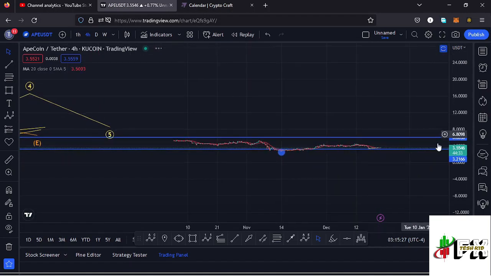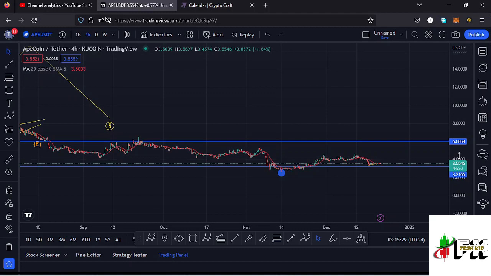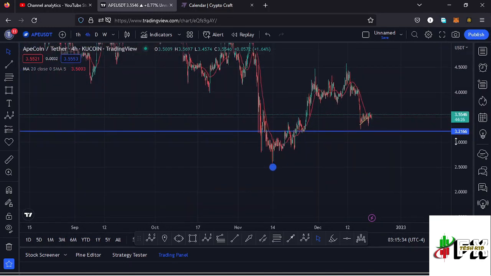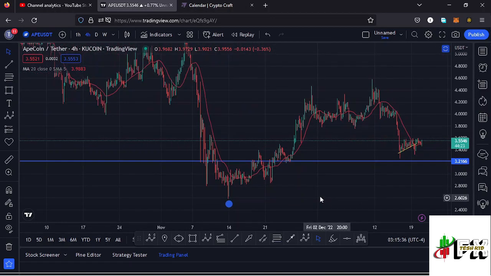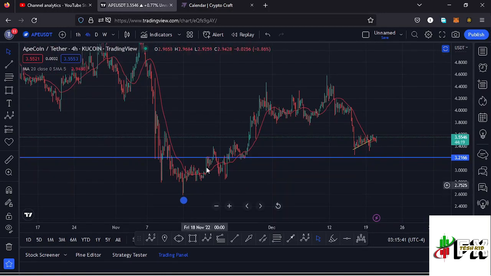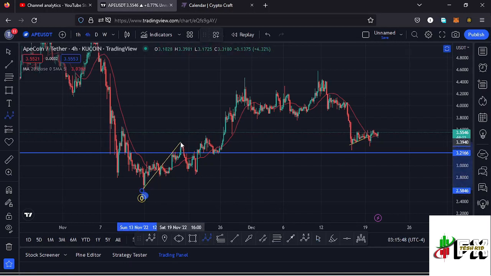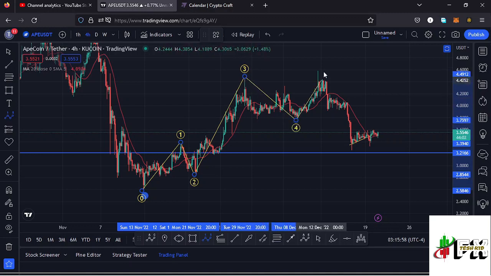And jumping to the 4-hour chart for further analysis and also to give you the short-term scenarios that I'm expecting to play out here on the apecoin chart, you can see that we made our low at around the $2.59 mark, and after seeing that low, we have been seeing a very nice bounce to the upside in a movement that has been obeying the Elliott wave structures. And if I draw my Elliott wave structure, we can have that as the first wave to the upside, then we saw the formation of a second wave, then we saw this impulsive movement making a peak in the formation of that wave 3, then we saw the wave 4, then continued pushing even higher in the formation of that wave 5 to the upside.